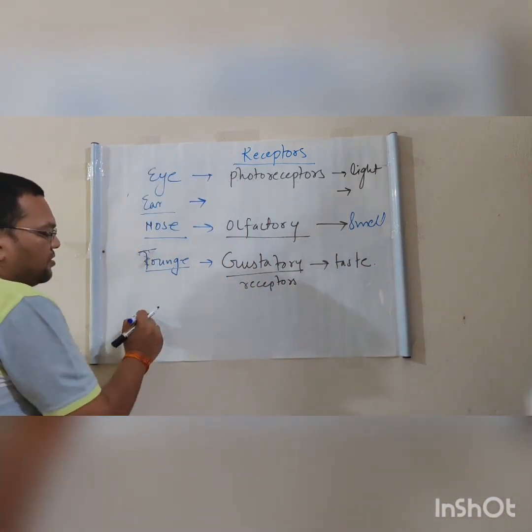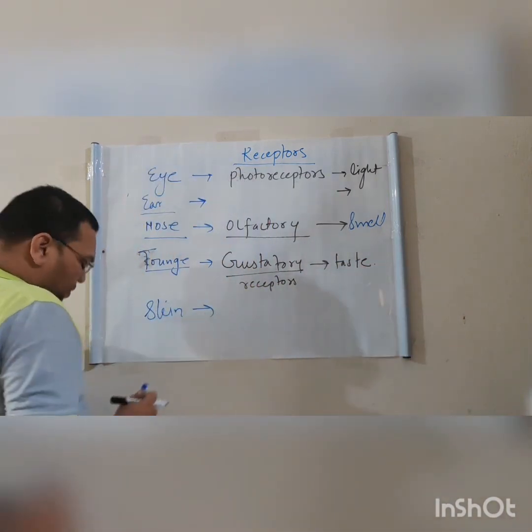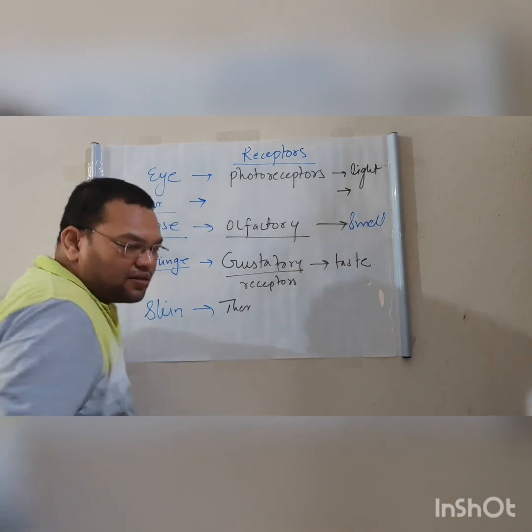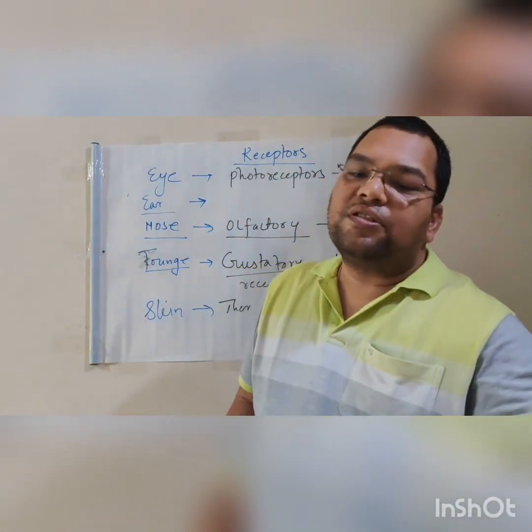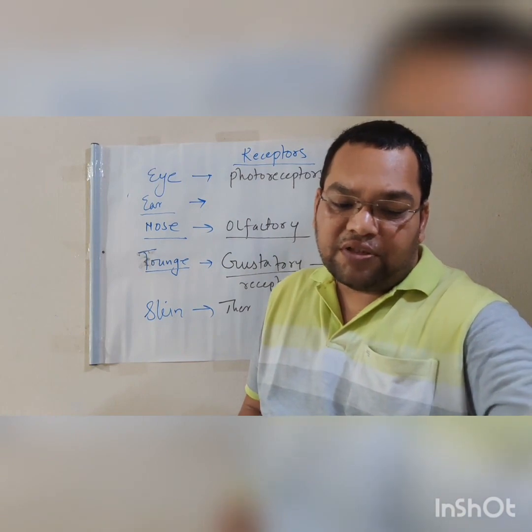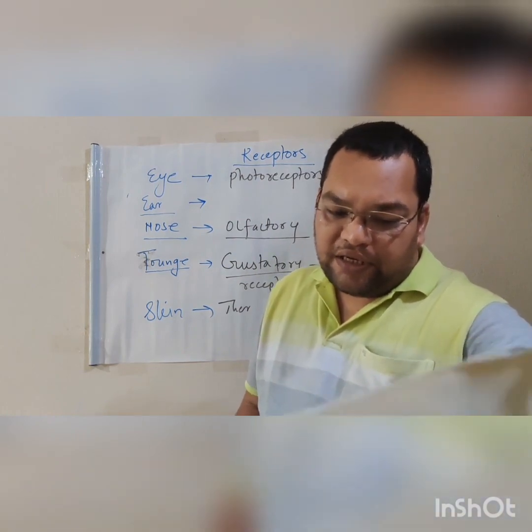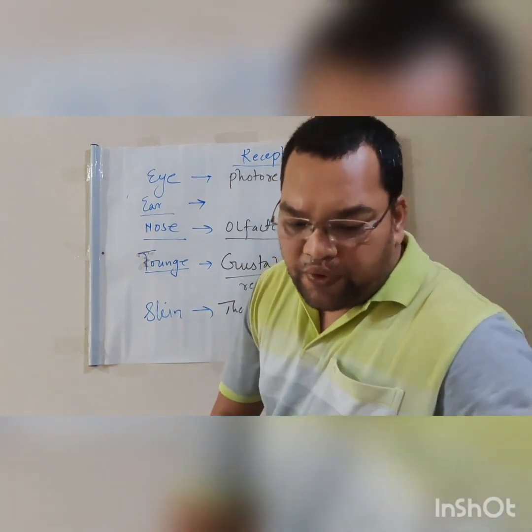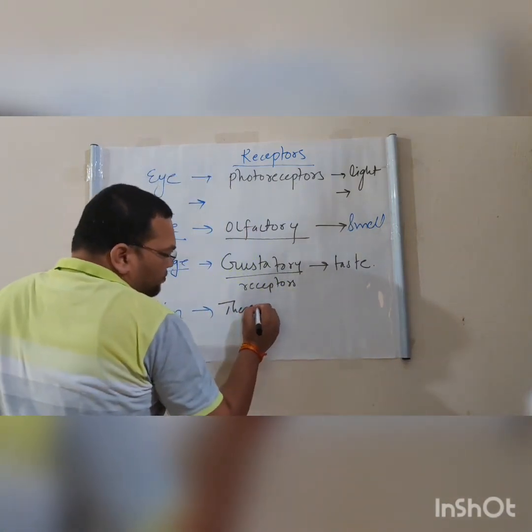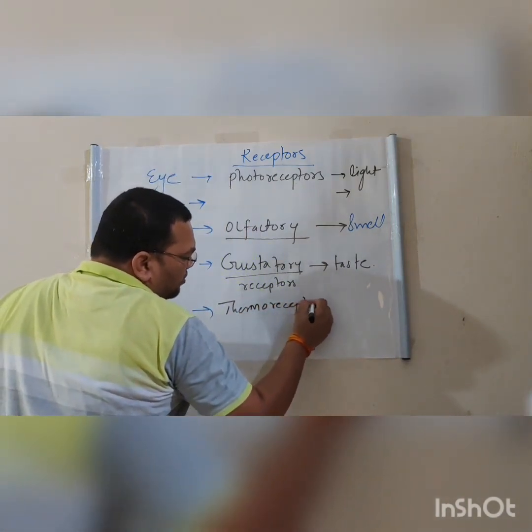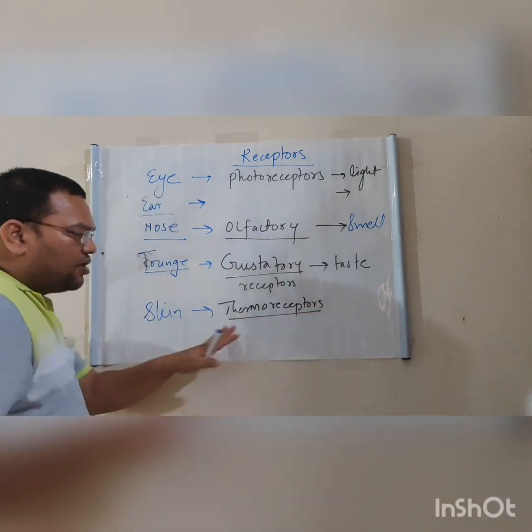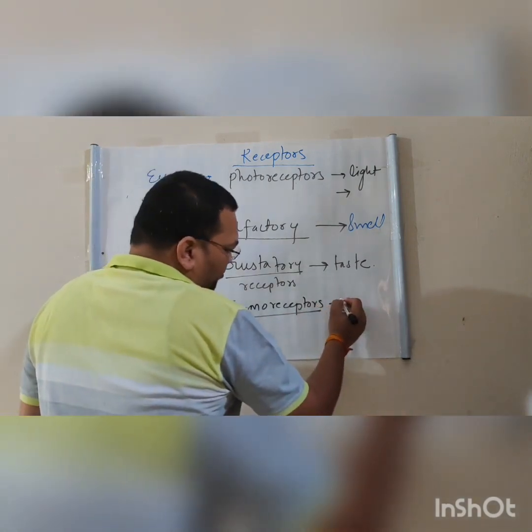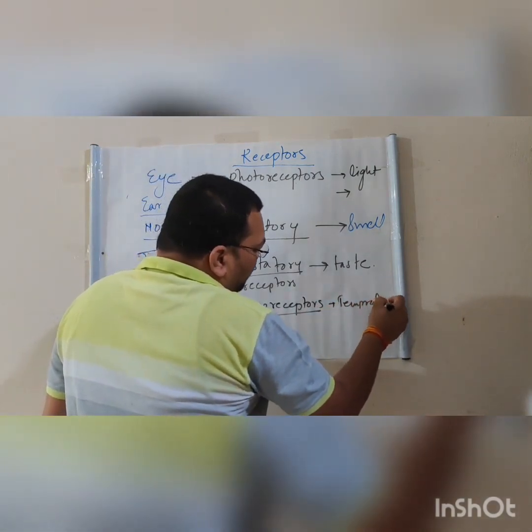Now the next organ is the skin, and in the skin there are many different types of receptors. The one type is the thermoreceptor. The thermoreceptor detects the temperature, that is the heat.